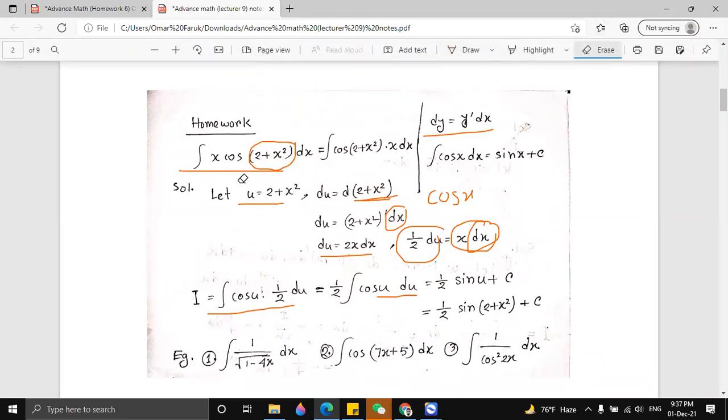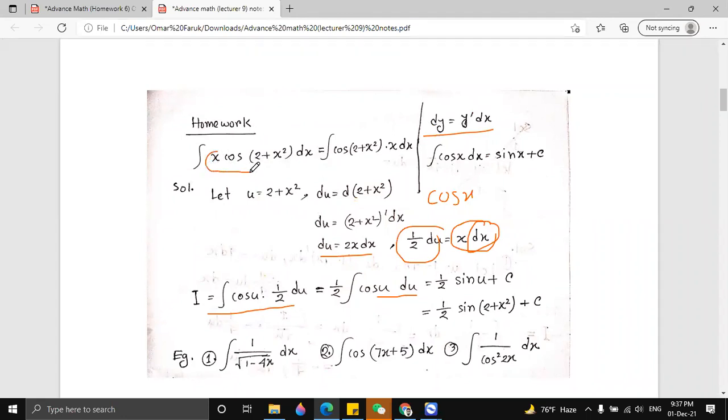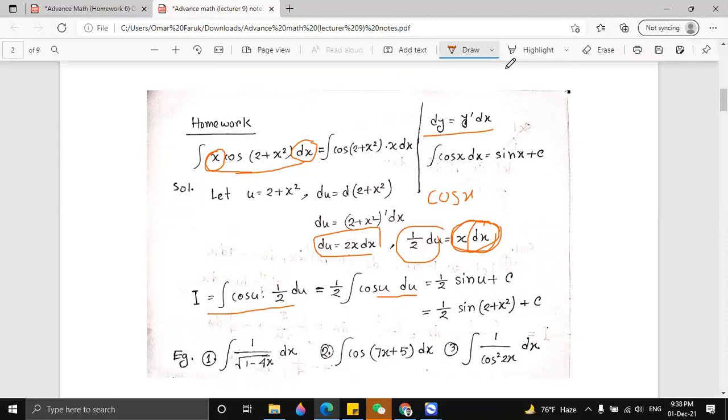So look at the question. In the question we have x cos(2 + x²) dx. If you just think about this x and this dx, in the question we have x into dx.